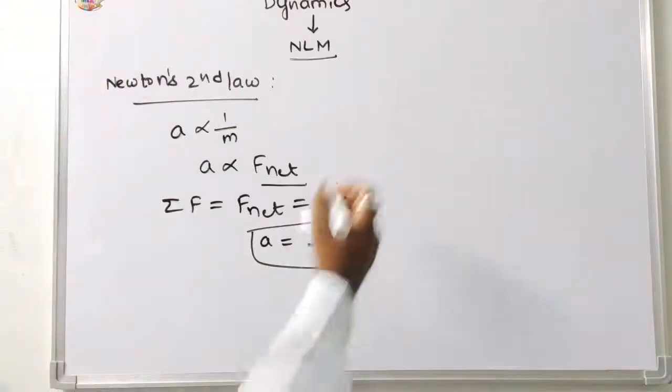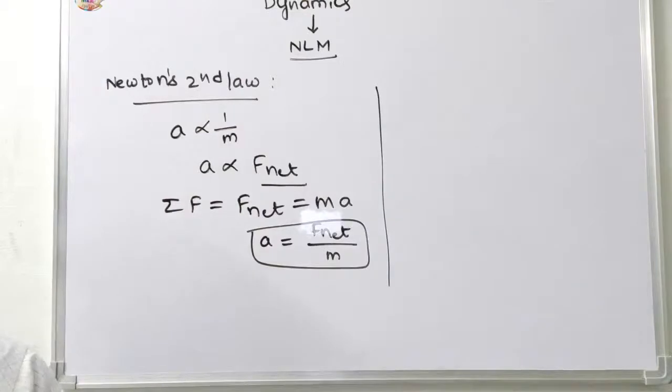One more definition of Newton's second law is oriented on the rate of change of momentum.